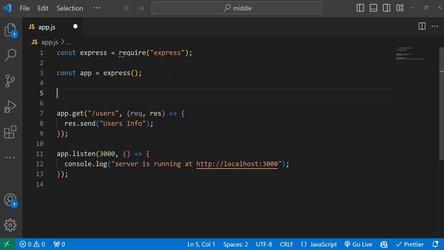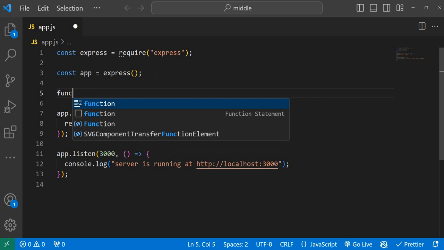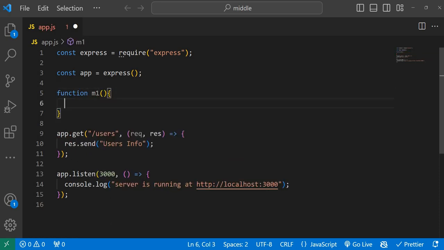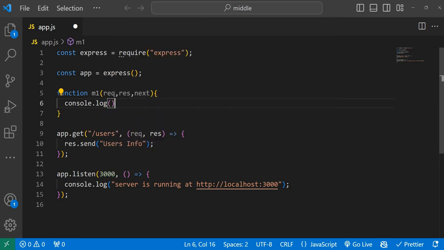So now I'm creating some middleware functions. I'm creating a function M1. As we discussed, it should have access to request, response, and the next function which is there in the queue or stack in a line. Here, simply for understanding purposes, I'm putting console.log m1. M1 means middleware one.